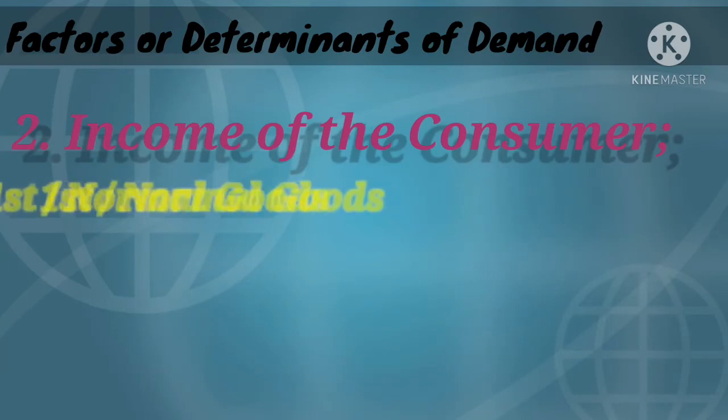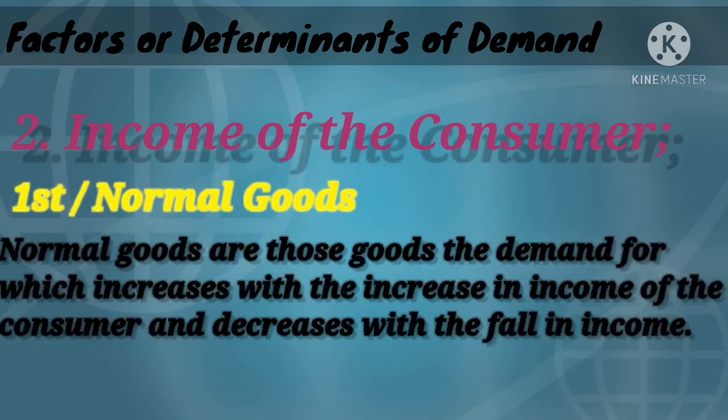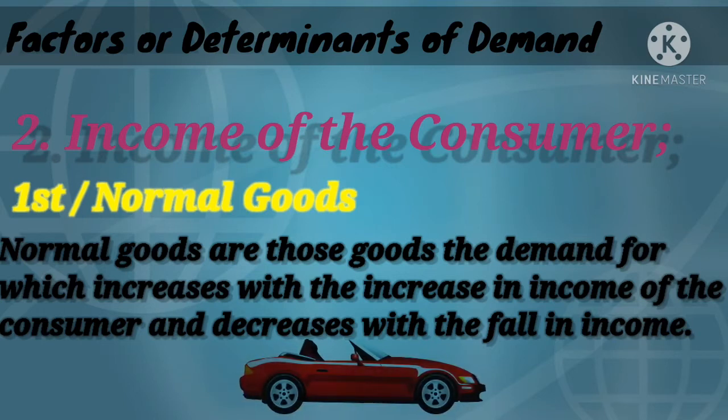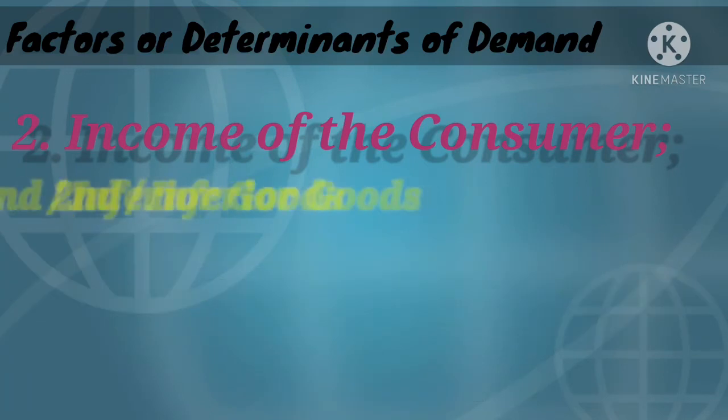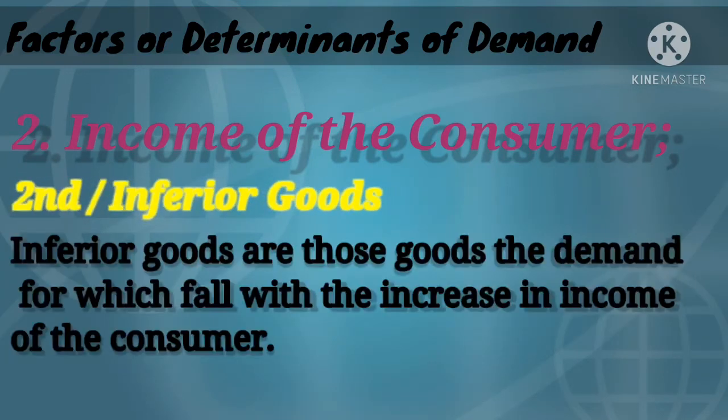And it is of three types. Okay, first one is normal goods. Normal goods are those goods the demand for which will increase with the increase in the income of a consumer and decrease with the fall in income. That is a direct relationship. Okay, that one is normal good, which we consume in daily life.